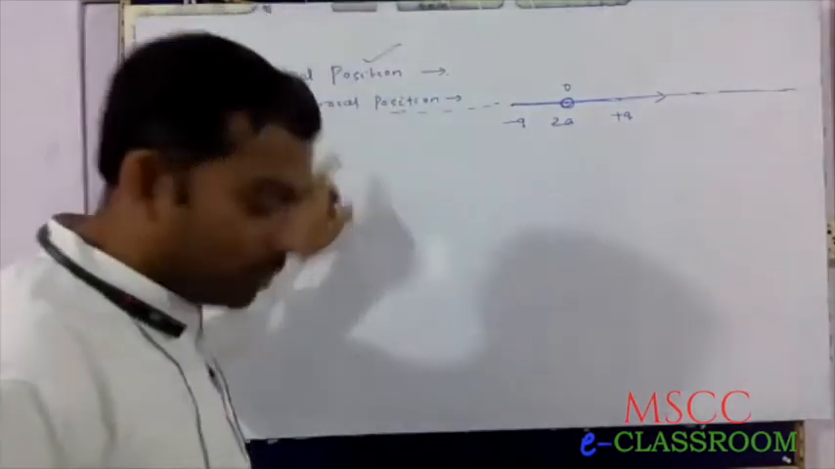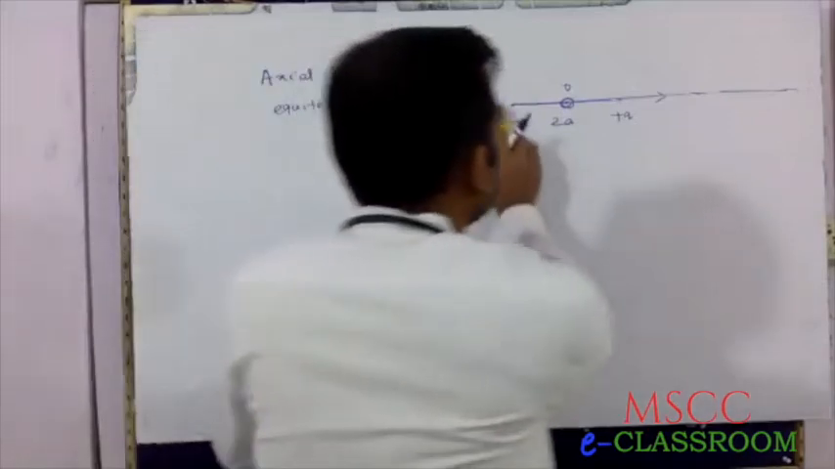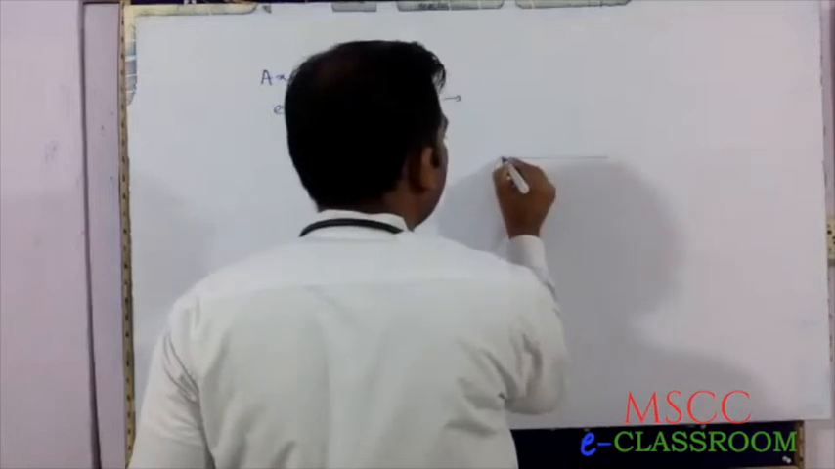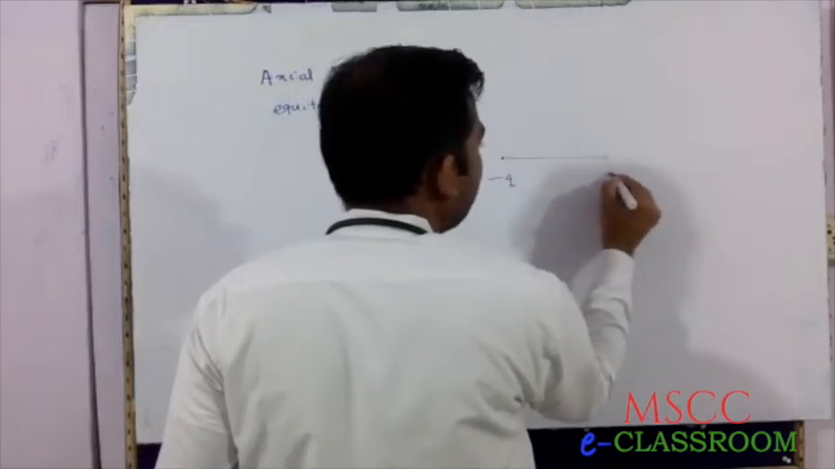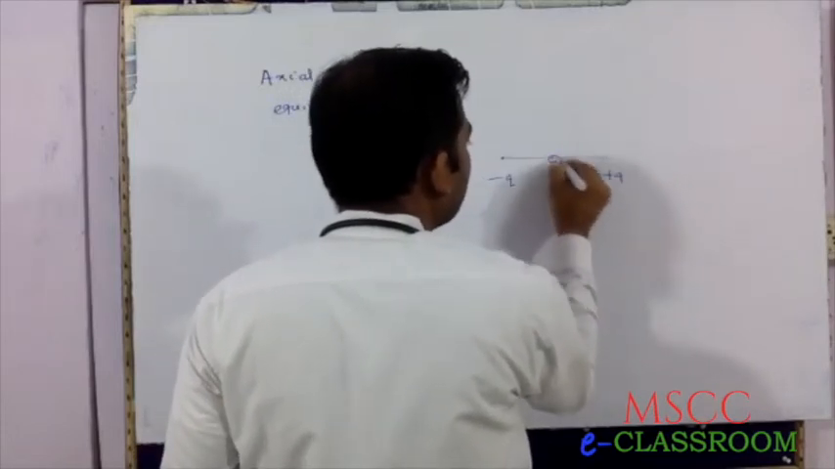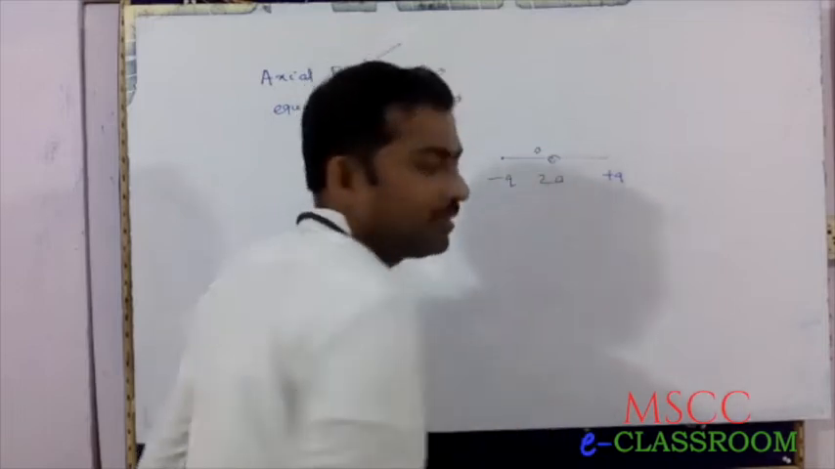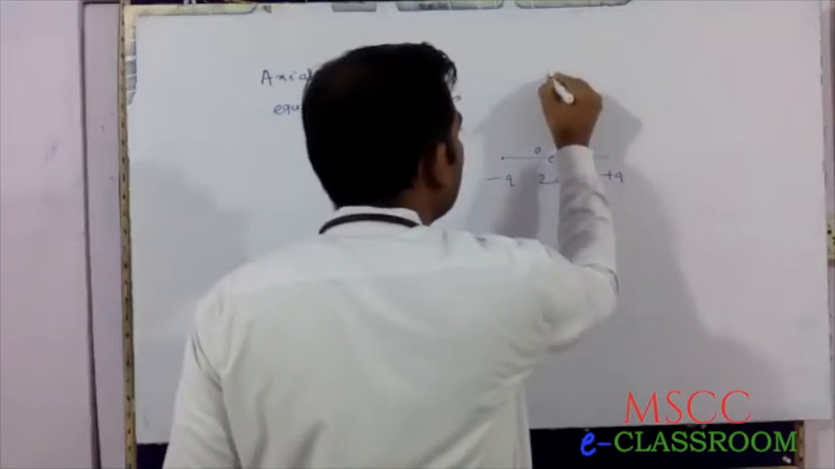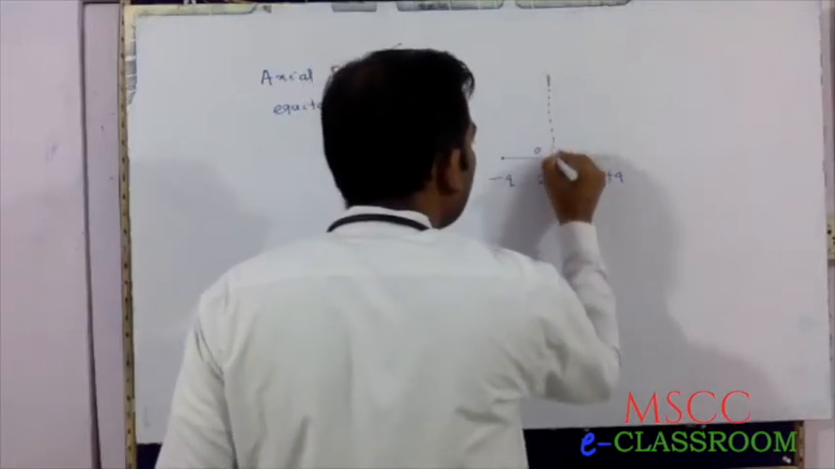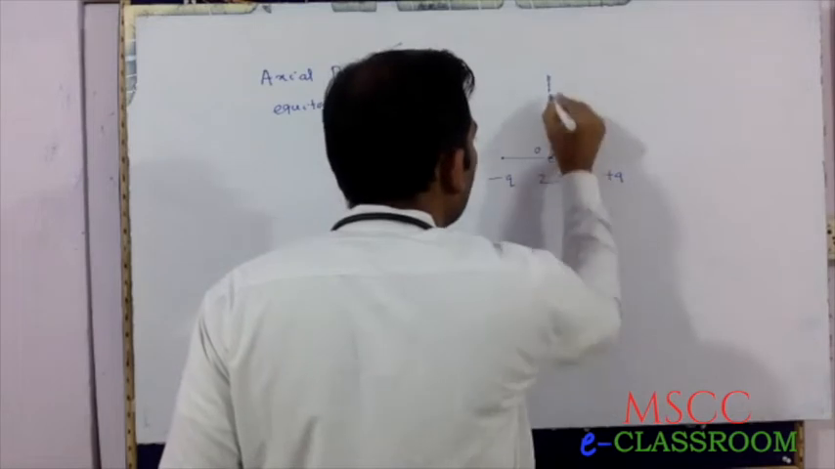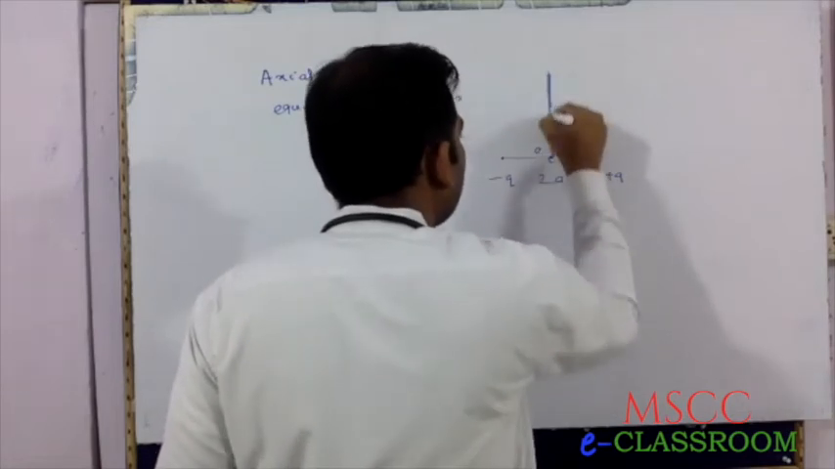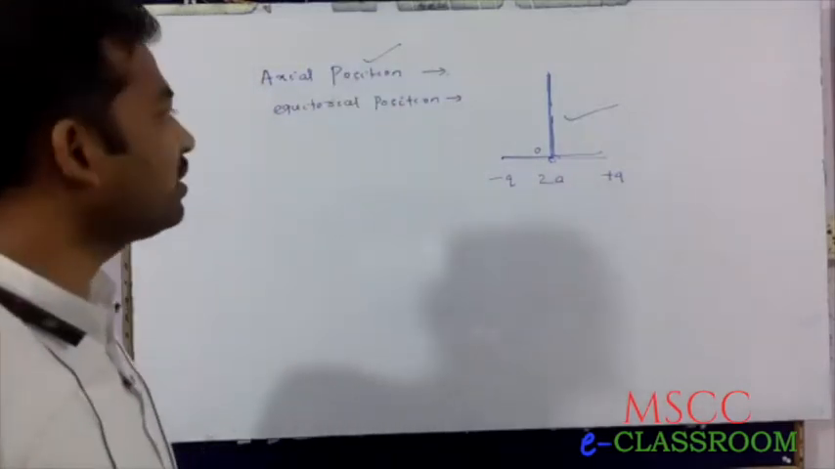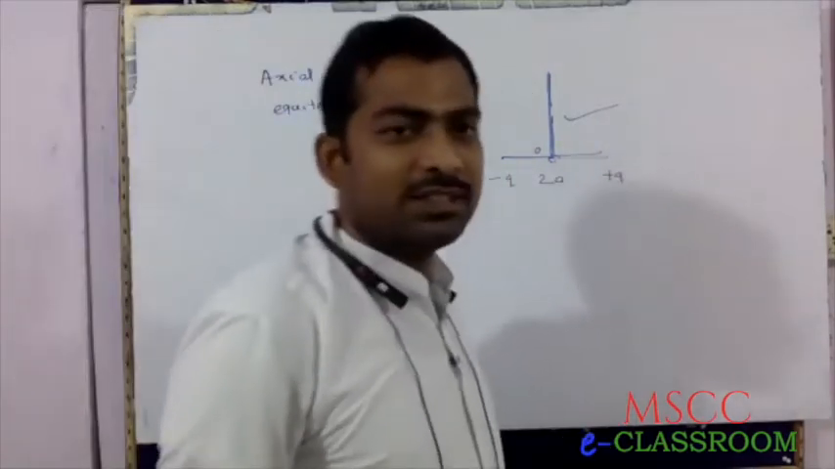Whereas equatorial position means, this is a dipole and this is the center of the dipole. A line which is perpendicular to the center of the dipole is the equatorial position, and the previous one is the axial position.